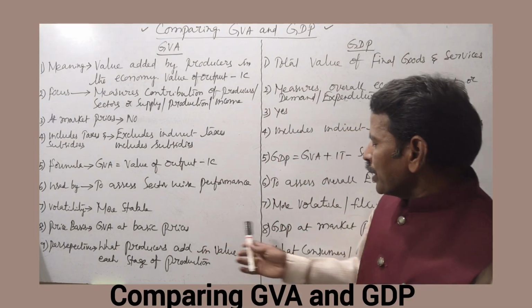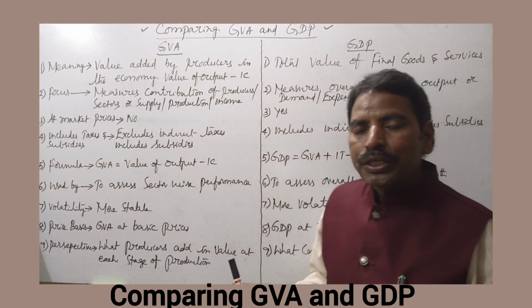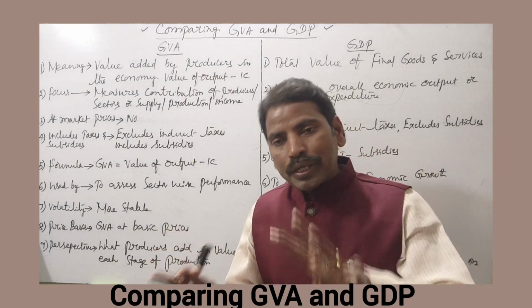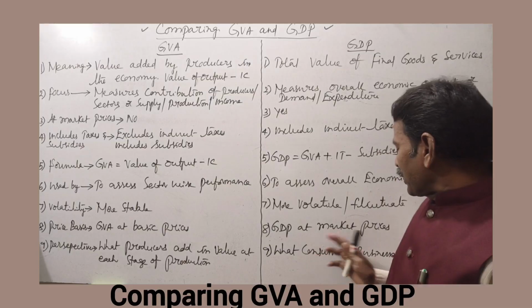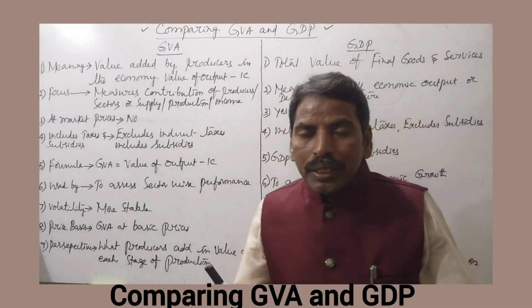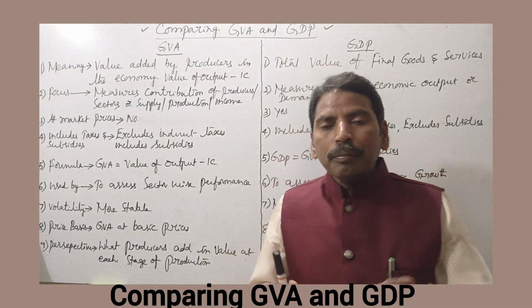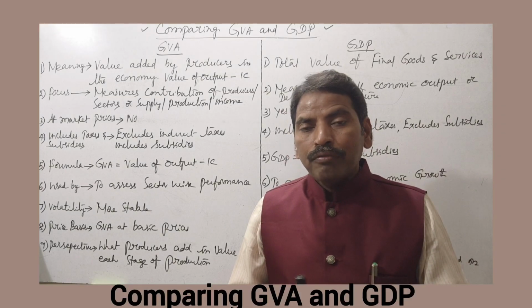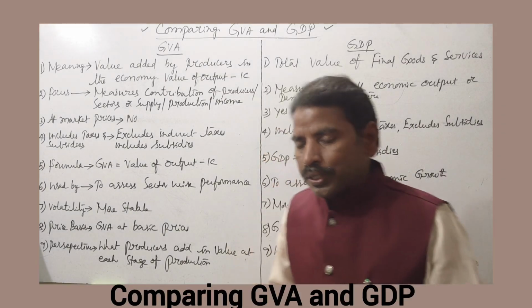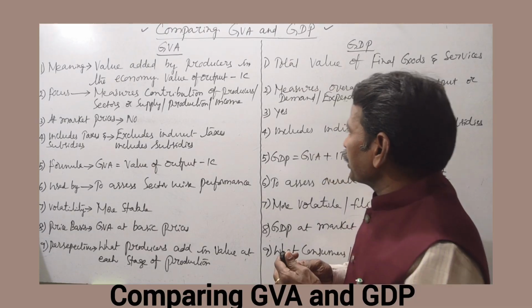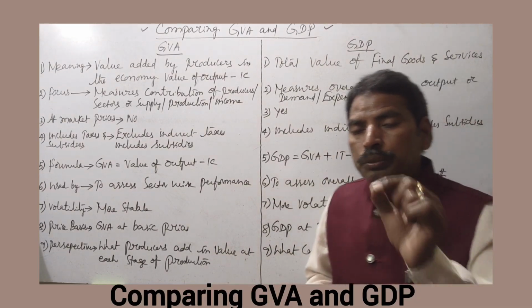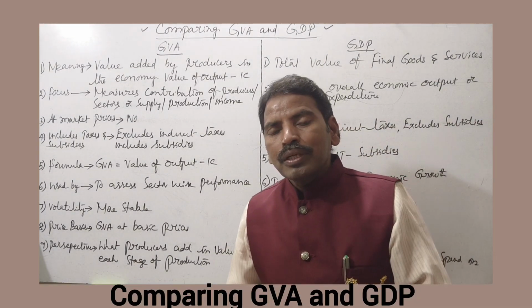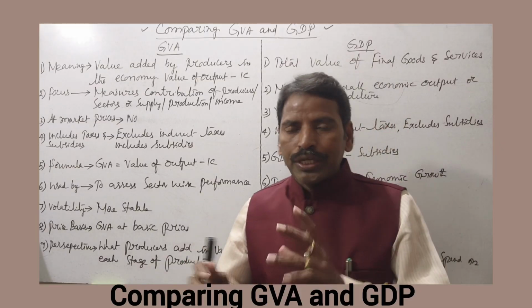Whereas GDP is calculated at market price. Market price is equal to factor cost plus net, where net means indirect taxes and subsidies.